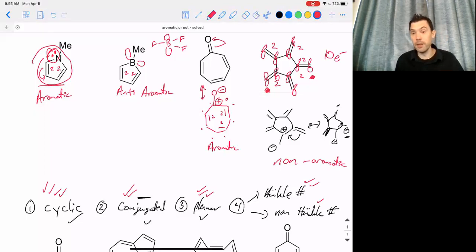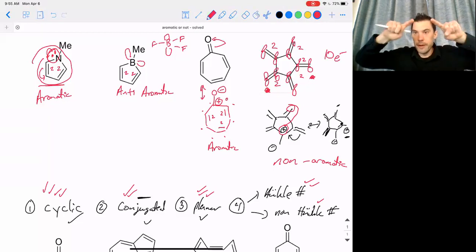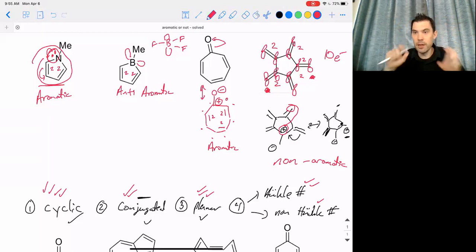And it's because, again, we can't move this positive charge out to this point, at least not without making something super ridiculous. I guess if you wanted to, you could put all 5 cations around the outside and then have all 5 negative charges in the middle, and then you'd have 10 electrons in the middle. But there's no way you're going to pump that much electron density in there due to electron-electron repulsion. So this one is non-aromatic.